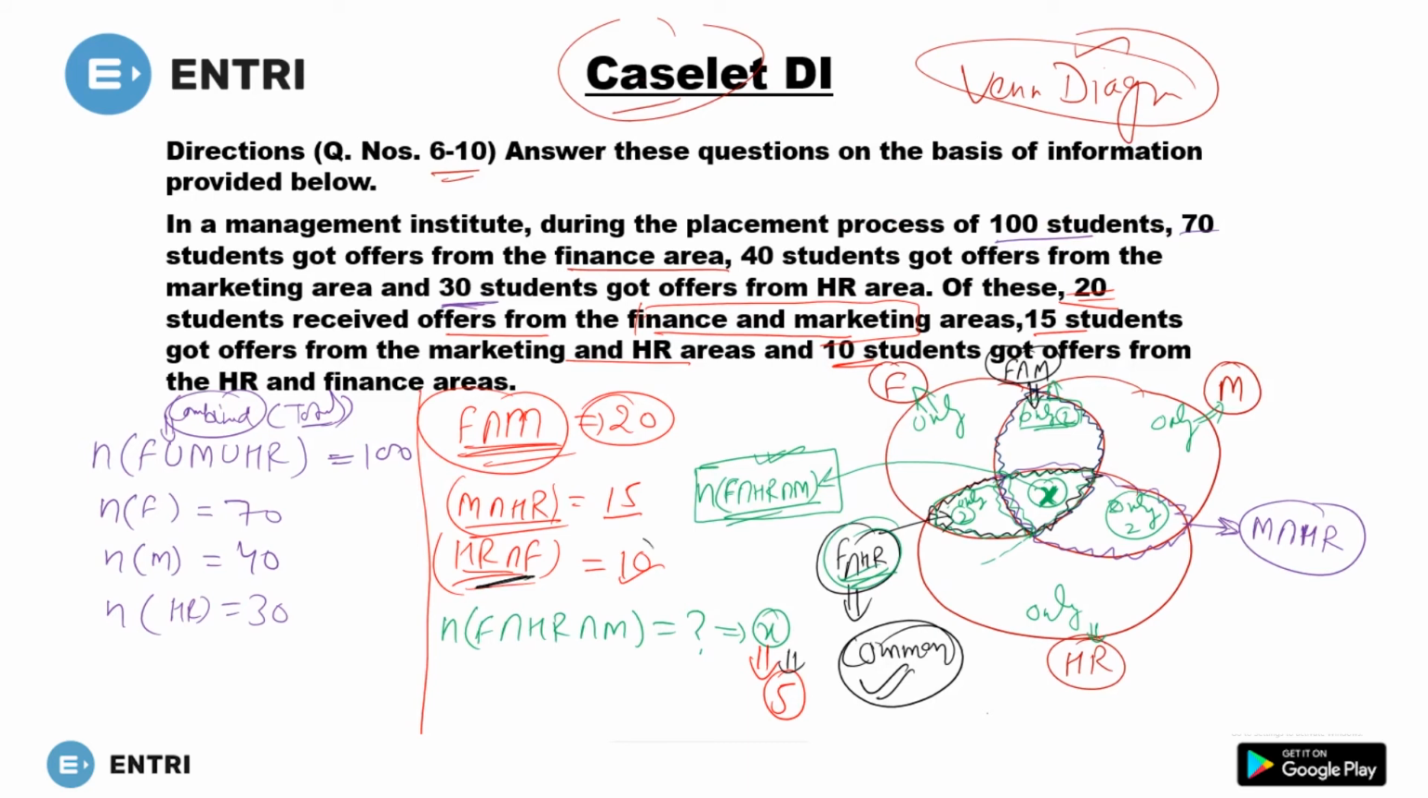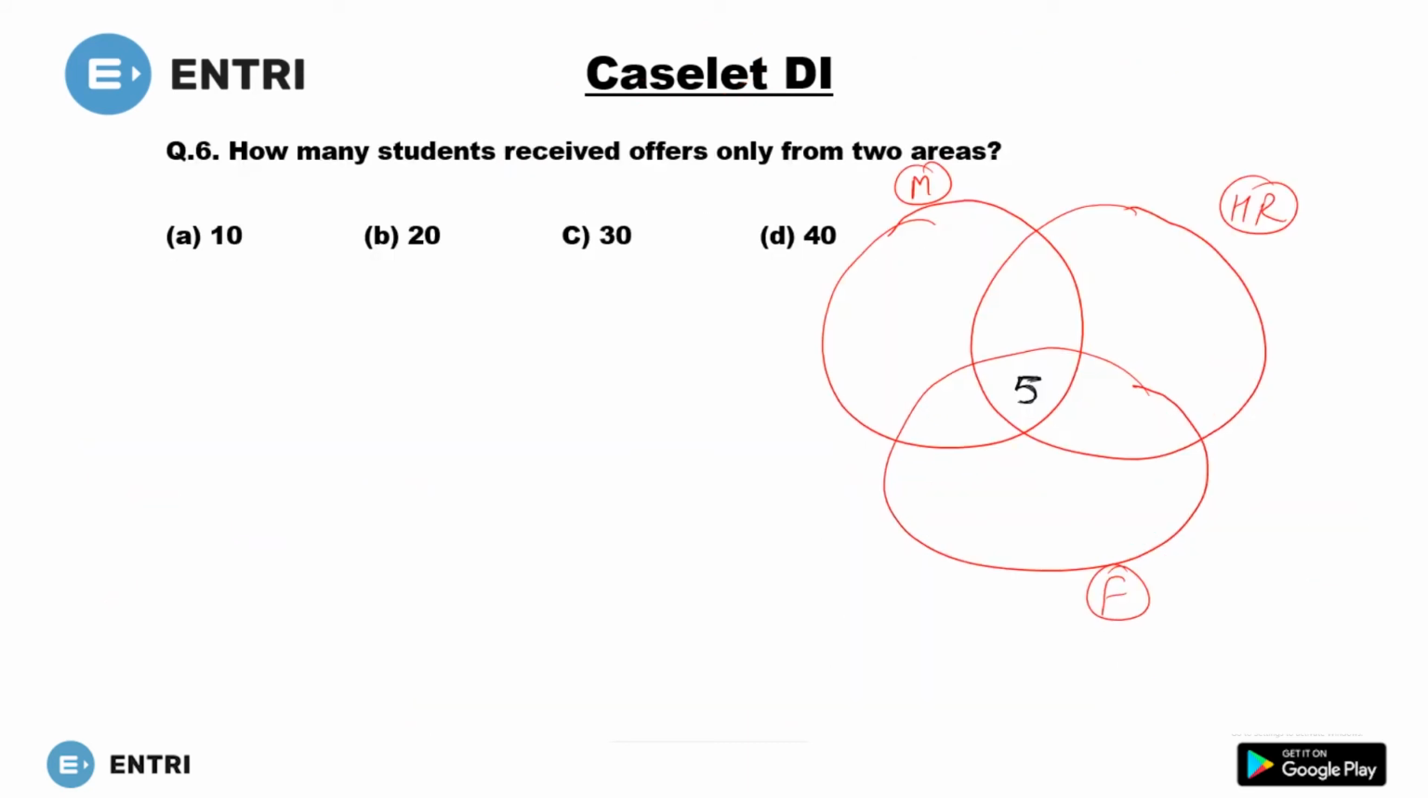Now in HR and finance, how many are there? There are 10. This one is HR and finance. In this area, you have a total of 10 students. So 5 are already written here. How many remaining? So 5 are remaining. So these 5 will be in this area. Move to the next.